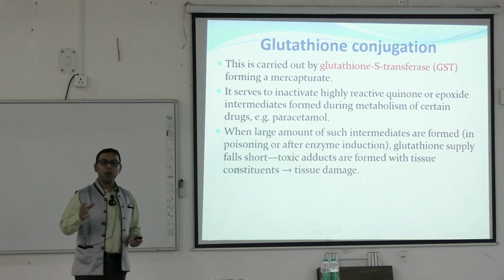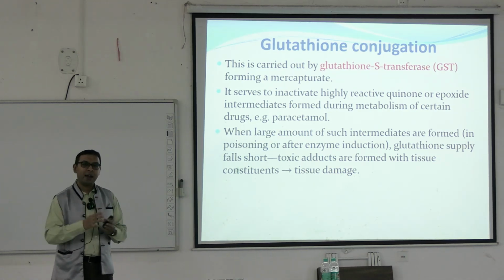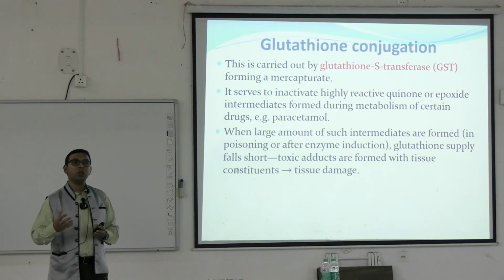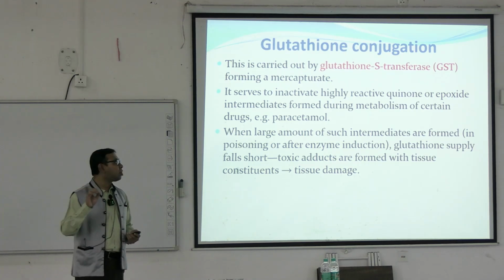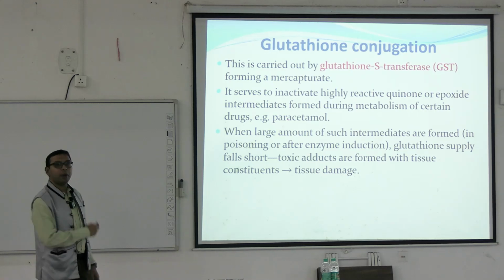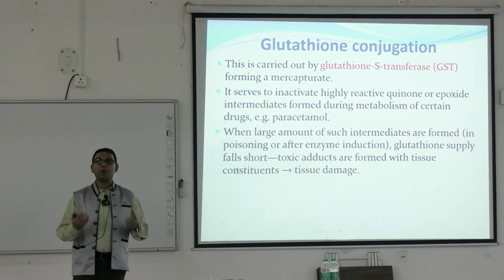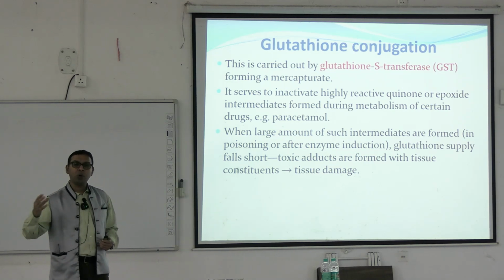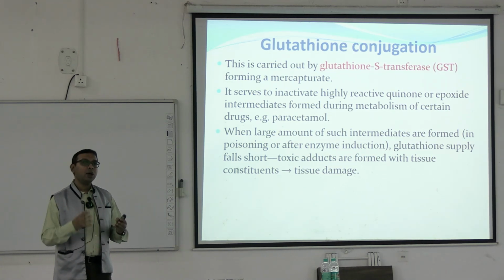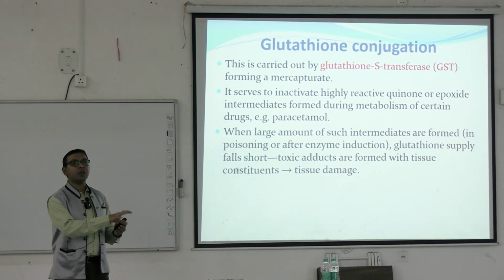So, what happens when this glutathione cannot be added? There may be some toxicity. So, we have to supply or replenish the glutathione group. This may happen in some of the poisoning, for example, paracetamol poisoning. When there is paracetamol poisoning, these glutathione groups will be depleted. That is, there is no glutathione in our body to counter the poisoning effects of the paracetamol.